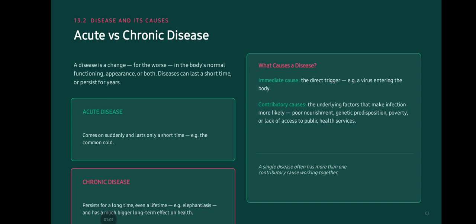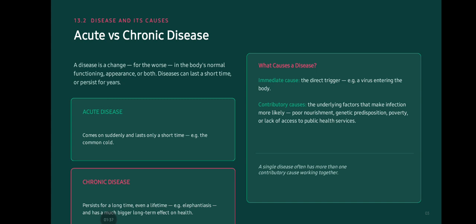Acute versus chronic disease. A disease is a change for the worse in the body's normal functioning, appearance, or both. Disease can last a short time or persist for years. Acute disease comes on suddenly and lasts only a short time. Example, the common cold. Chronic disease persists for a long time, even a lifetime. Example, elephantiasis, and has a much bigger long-term effect on health.